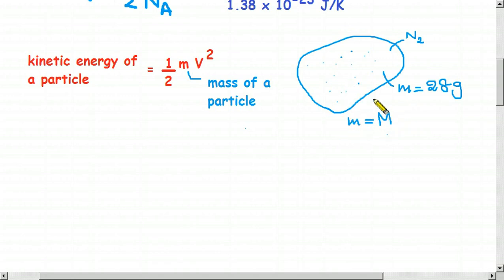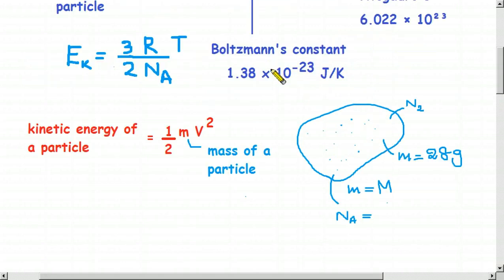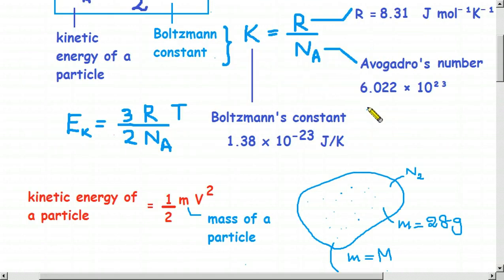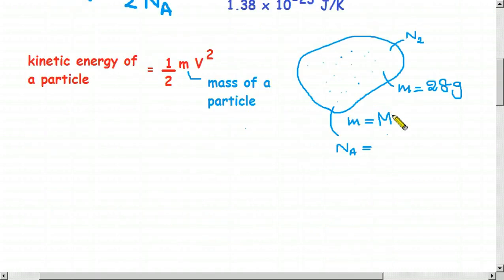Since this sample is 1 mole, what Avogadro said, the number of particles are equal to this value. This value we write using this symbol. So we don't have to go to the real values, therefore just let us use this symbol.